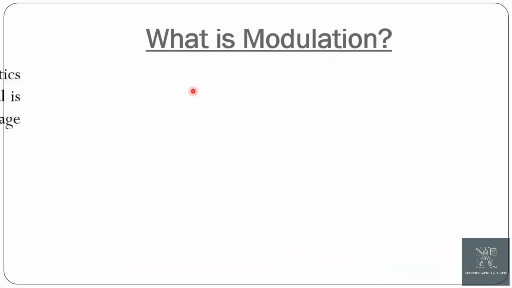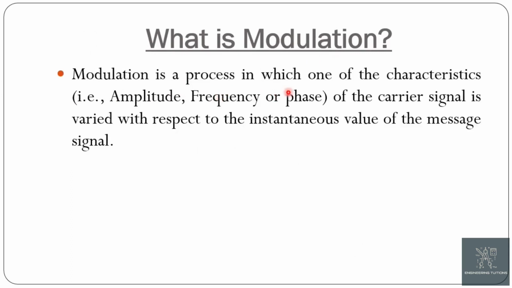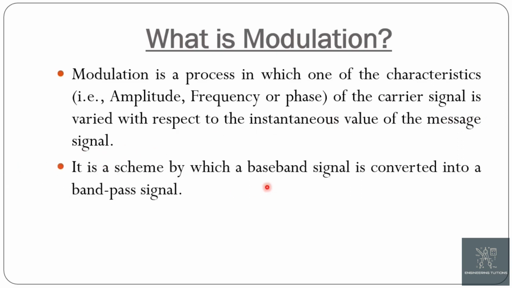Now what is modulation? Modulation is a technique in which one of the characteristics, that is amplitude, frequency or phase, of the carrier signal is varied with respect to the instantaneous value of the message signal. It is a scheme by which a baseband signal is converted into a bandpass signal.